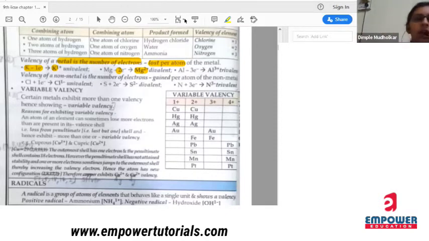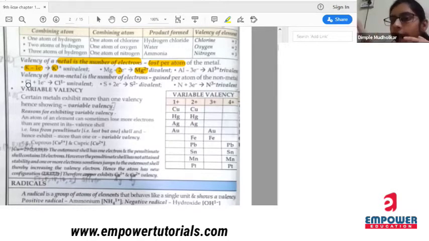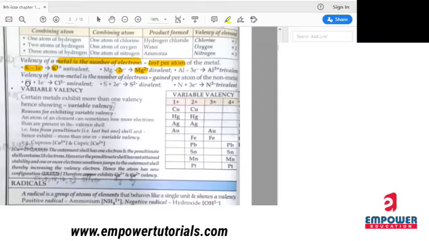Okay, so here we know chlorine. What is the electronic configuration for chlorine? Chlorine, to complete its octet, requires 1 electron. It requires 1 electron, so chlorine will gain 1 electron.